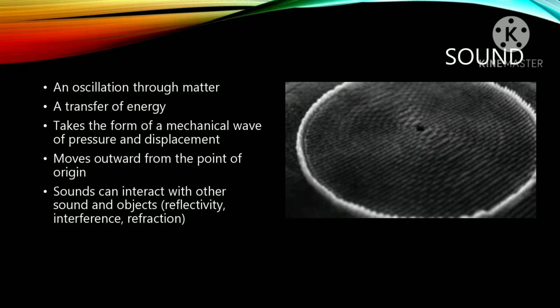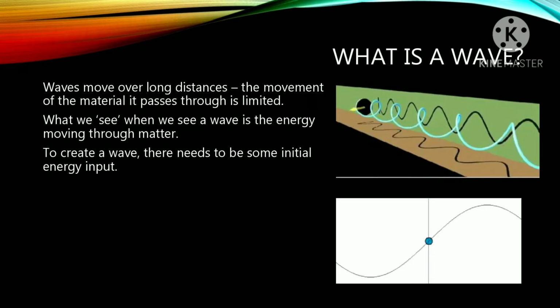Here in the image you can see that. So now, what is a wave? Waves move over long distances. The movement of the material it passes through is limited. So what we see when we see a wave is the energy that is moving through a matter. Okay, so let's see what the types of waves are now.